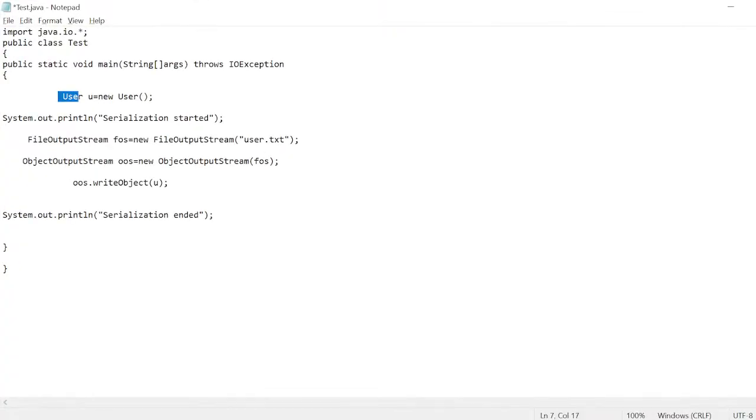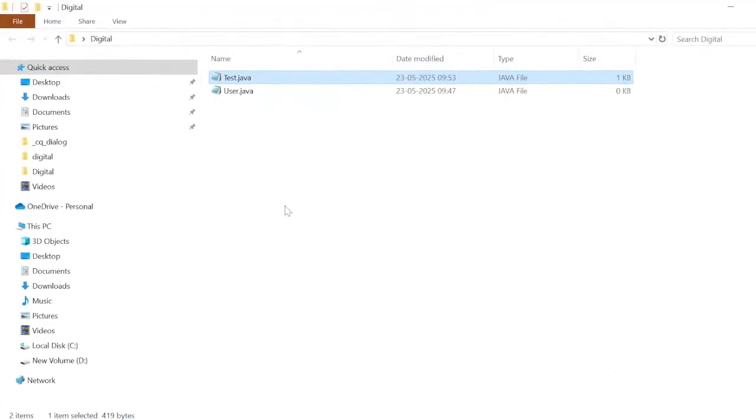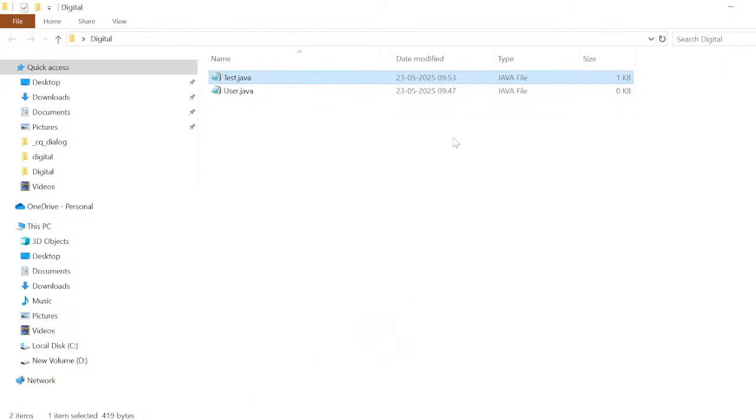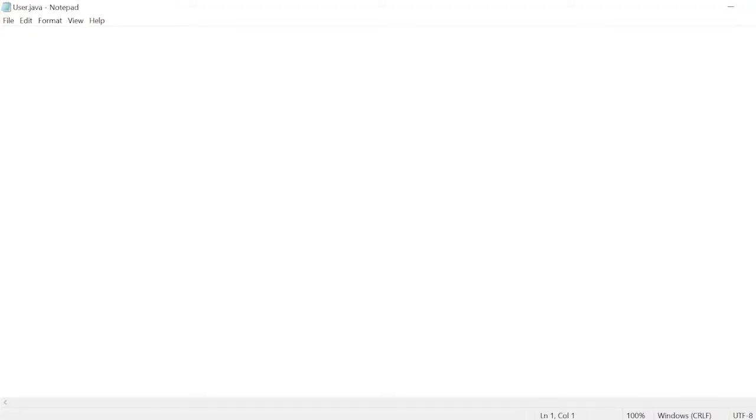So here basically, there are two files which I created. Test is the one file, and the next one, User, is the other file. This file I am trying to call into this file. I'm calling one file into another file. When I open this one and come here, in the User there is nothing.